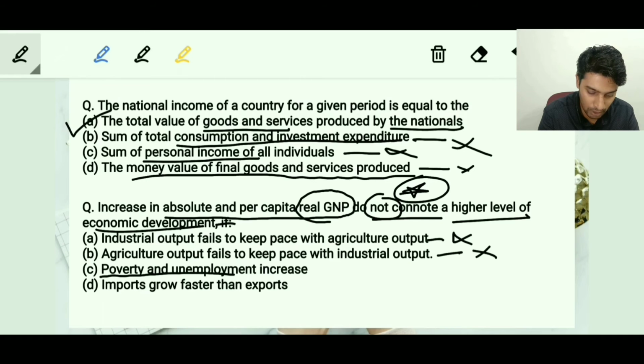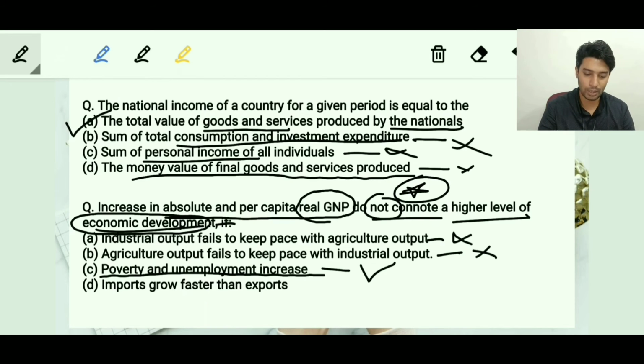The next is poverty and unemployment increases. This seems to be correct. Why? Because a country's economic development is not just measured in terms of GDP, GNP, NNP, and NDP. So it's not just measured in these four terms. You must understand, even if the GDP of the country is rising, but still there is higher inequality, higher unemployment, higher poverty in the country, we cannot say exactly that the country is developed. Yes, the country has grown economically, but has the country developed? No, the country doesn't seem to be developed.